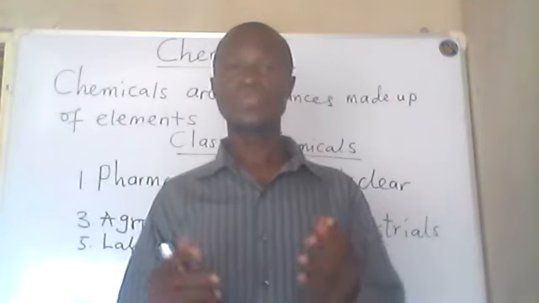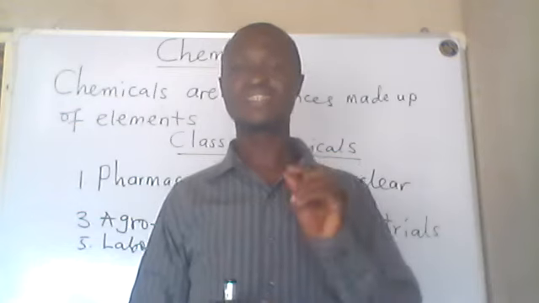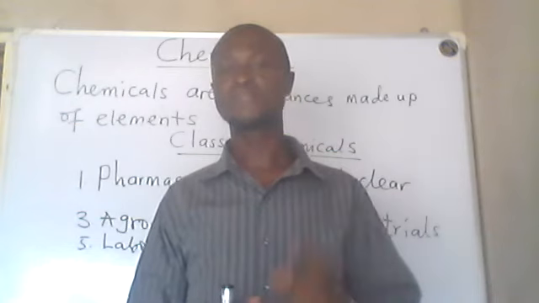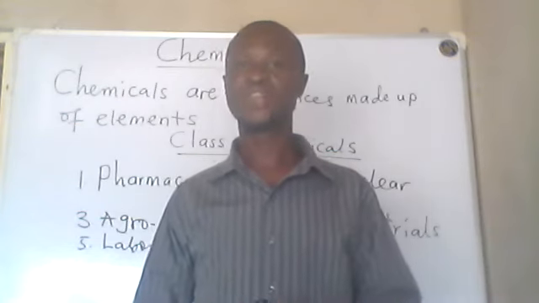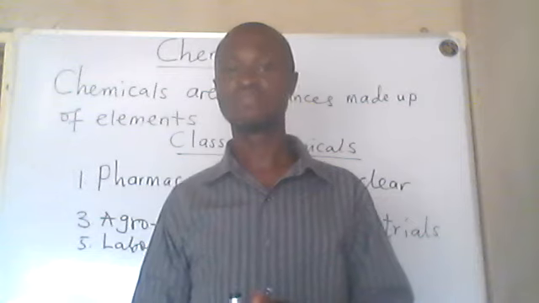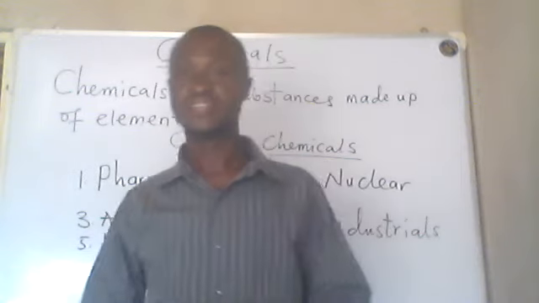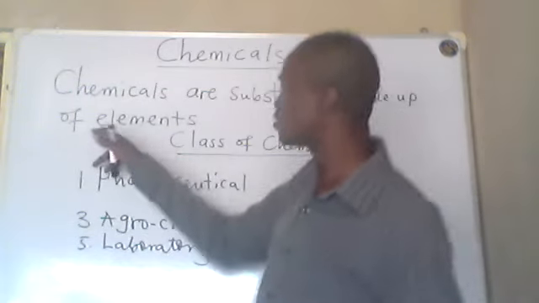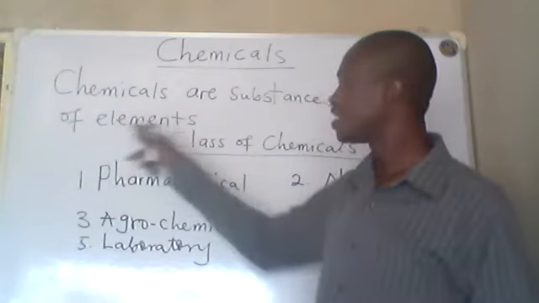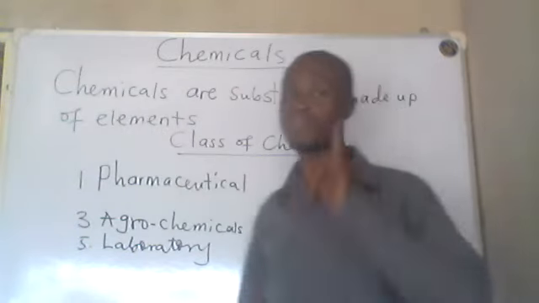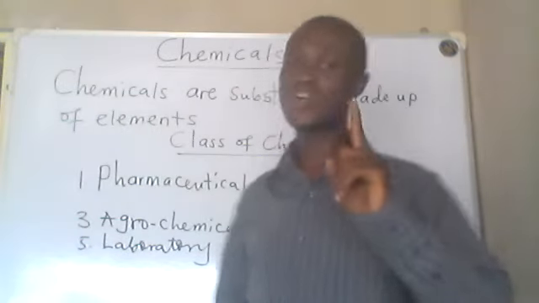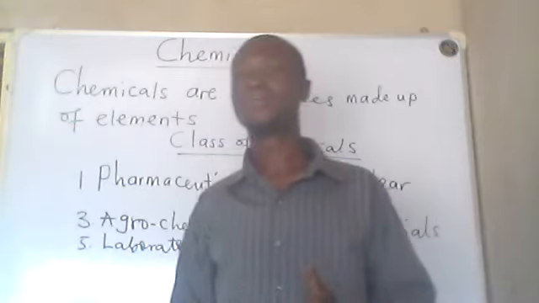And we can also recall that the tiniest particle of matter is referred to as an atom. And we're referring to elements here. Elements are made up of one kind of atom.